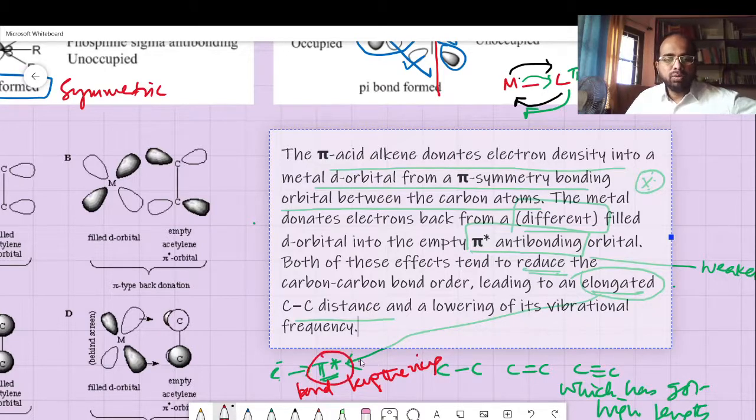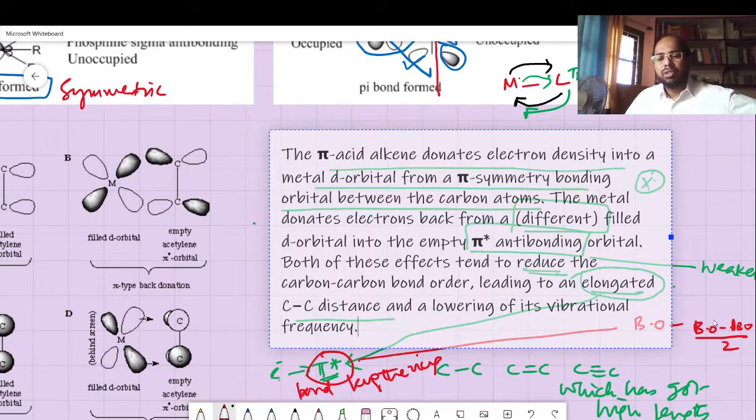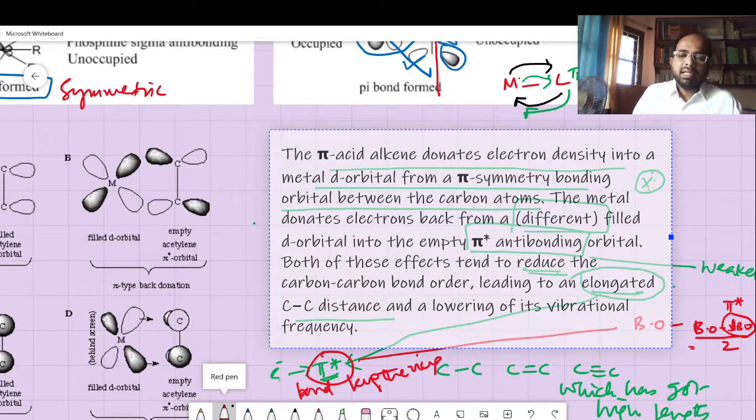This you can find like this. Bond order is calculated by means of the number of electrons in the bonding orbital minus electrons in the anti-bonding orbital, divided by 2. So naturally, pi star is an anti-bonding orbital. If you increase the number of electrons there, you are subtracting more, so the value gets lesser. So bond order is keeping on changing. So d orbital electrons going into the empty pi star orbital, the bond order value decreases, and as a result the bond length is increasing. That is to be mentioned there precisely.